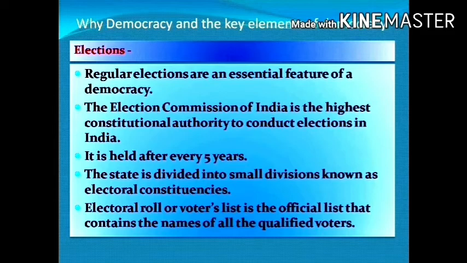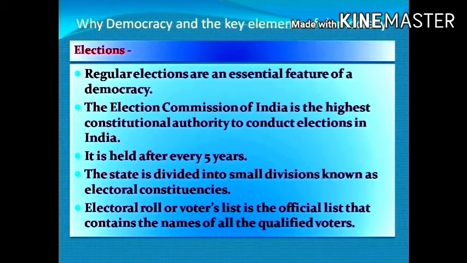Now the Election Commission of India is the highest constitutional authority to conduct elections in India. Now these elections are held after every 5 years. In this election, the state is divided into small divisions, which are known as electoral constituencies. Now all the electoral constituencies will have the electoral roll or voters list.